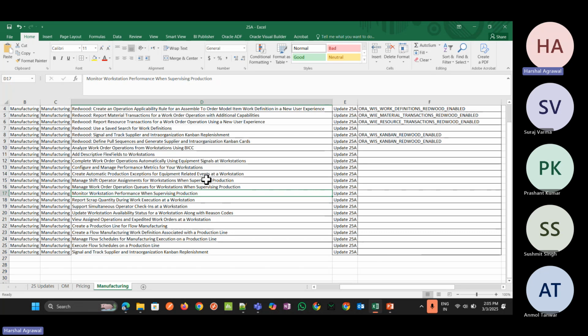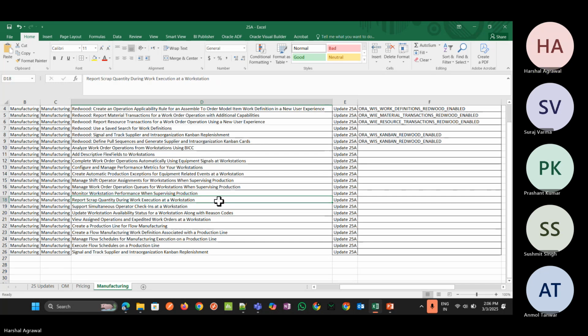There are other parameters exclusive to the workstation itself, which are the duration of the assigned operation or in-use duration, then the idle duration and the down duration of resources. So that can be applied over here to monitor the workstation performance.